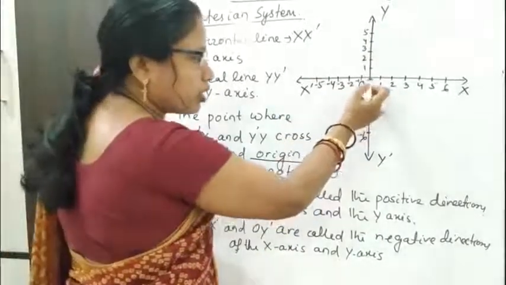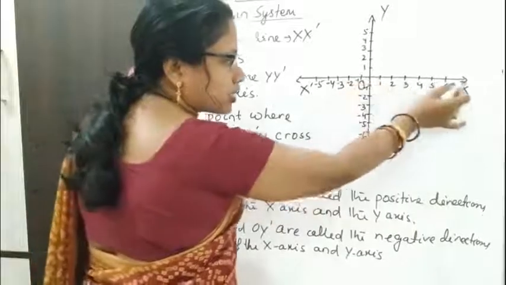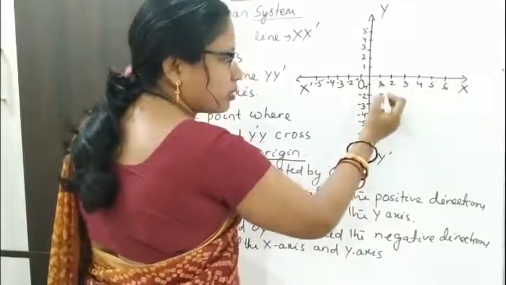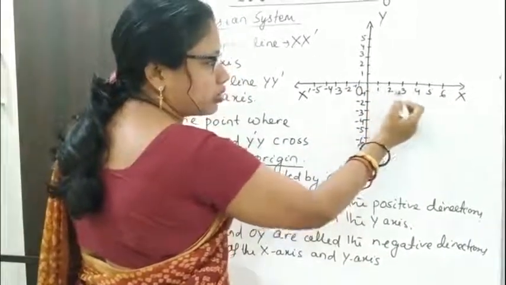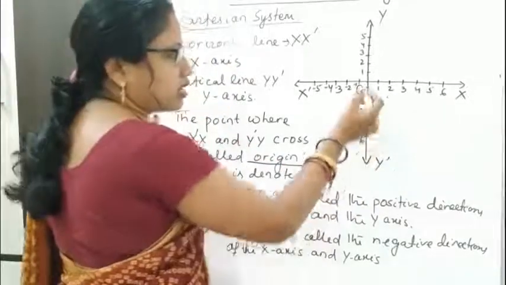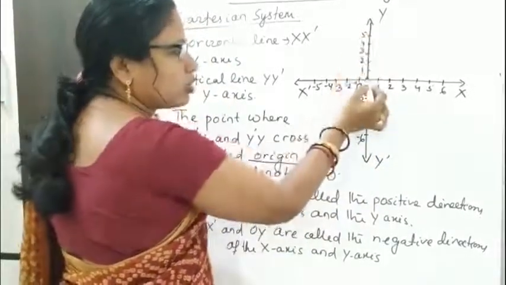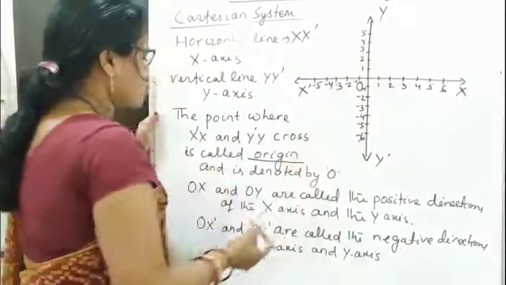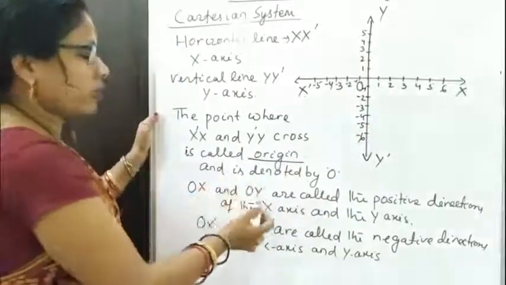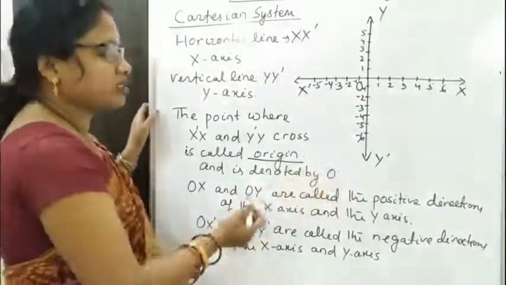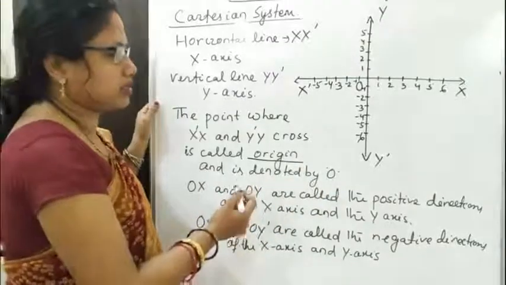From the origin, in OX we mark positive numbers 1, 2, 3, 4, 5, 6 like this, and in OY also the numbers are positive. So OX and OY are called the positive directions of the x axis and y axis.